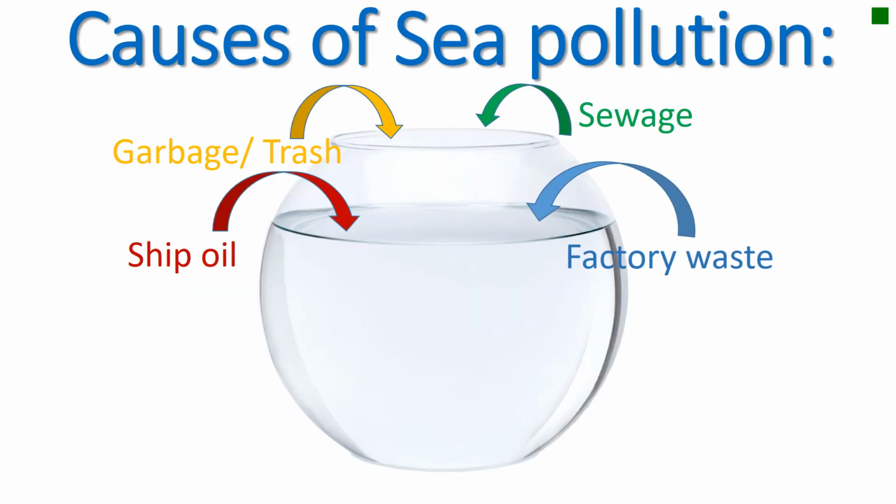Together, guys, let us do this experiment. If I have water, as we see here, I have a bowl of water. I put sewage. Example, I bring the water dish from your kitchen that your mom usually uses to clean the dishes. So this is the sewage water. So I take part of this water. I have factory waste, any waste from the factories. Example, I take small pieces of iron. These are the factory waste.